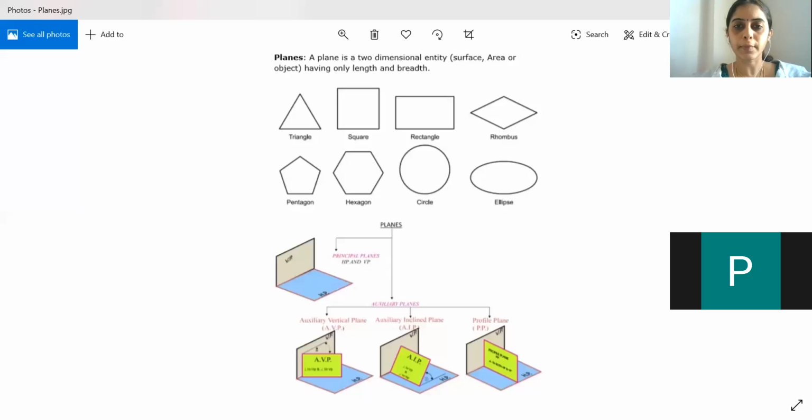Please mute your mic. Whenever you want to speak, raise your hand or unmute. So kindly mute. If you want to speak anything, you can unmute your mic, okay? Or else it gets disturbed for everyone. So I'll now be sharing a screen related to planes.